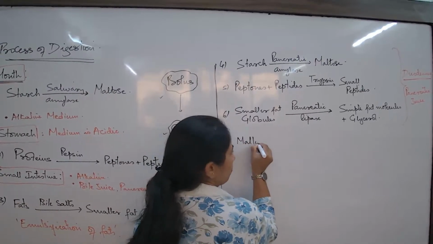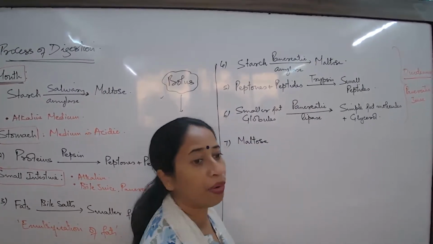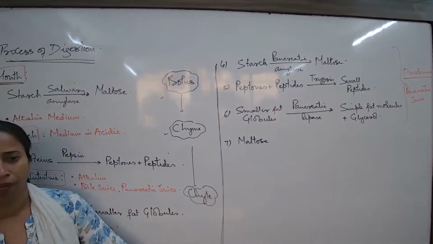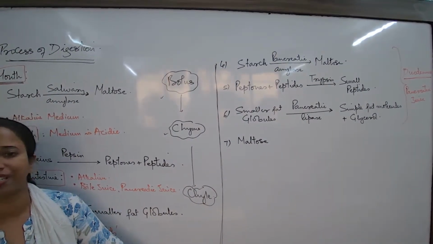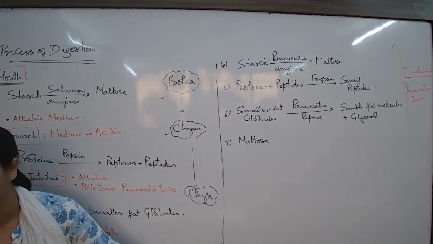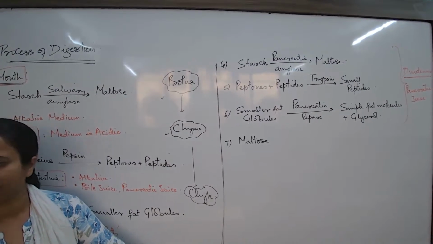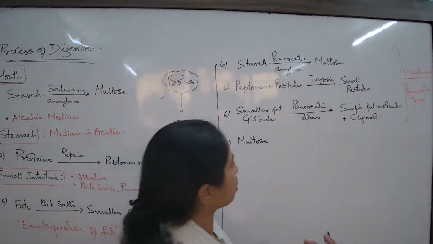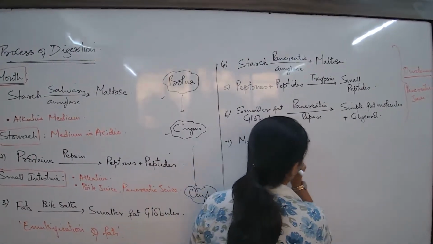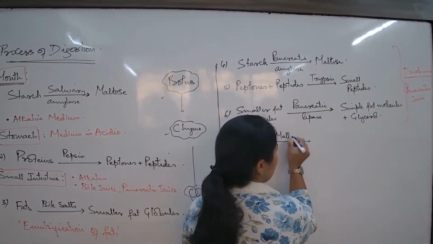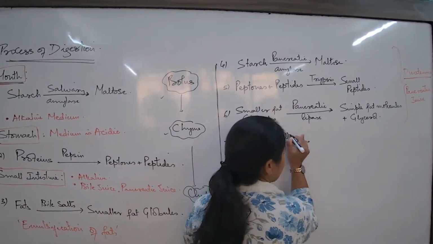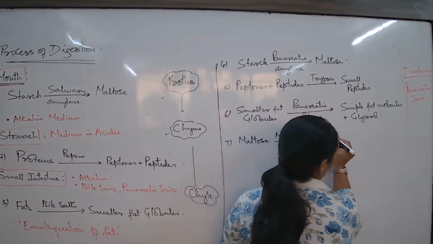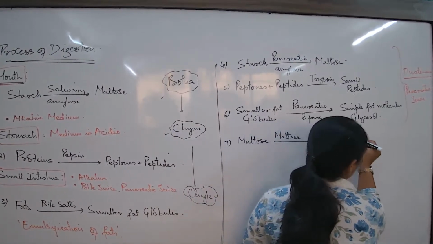So now I'm supposed to start with this again, then this and this. Are you following? So I start with maltose again. Now what is maltose? Maltose is a type of carbohydrate, simpler than starch. Where is maltose present? Maltose would be present in all the malt containing foods that you eat and drink, the Horlicks and the Bonvita, the barley and the oats. So malt containing foods, a variety of them we eat, and the enzyme that acts is known as maltase. What will be the simpler form? Glucose, 2 units of glucose.